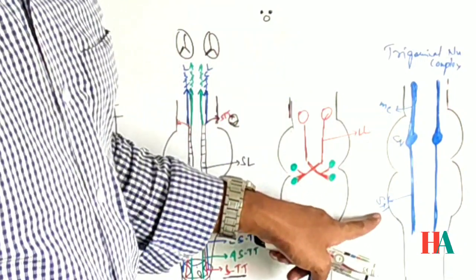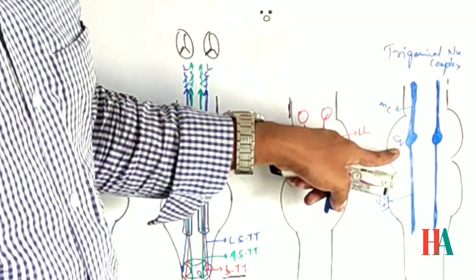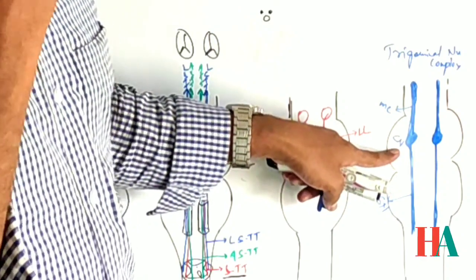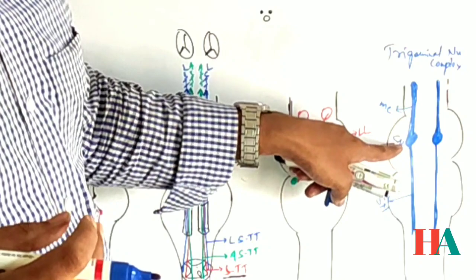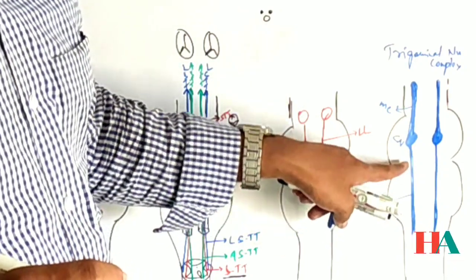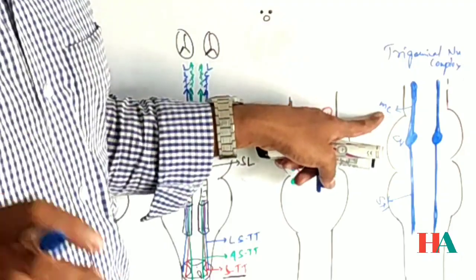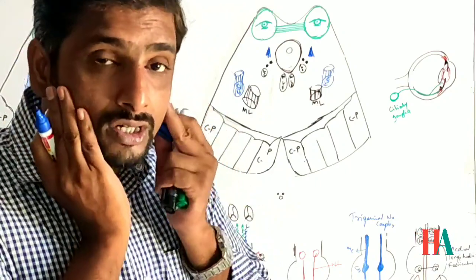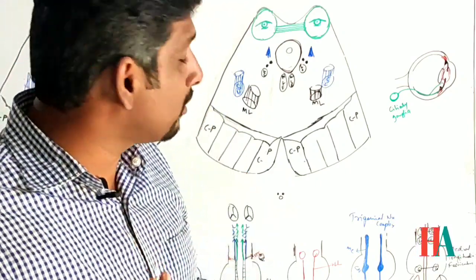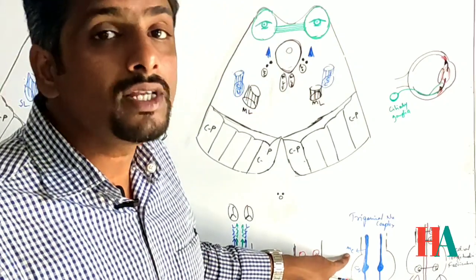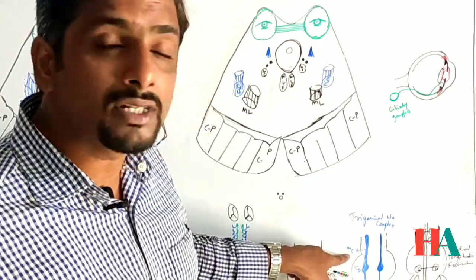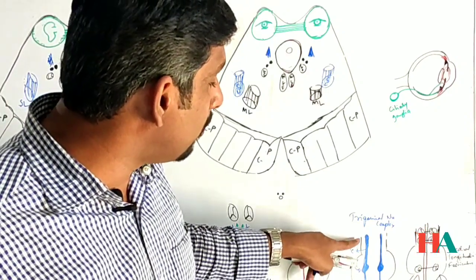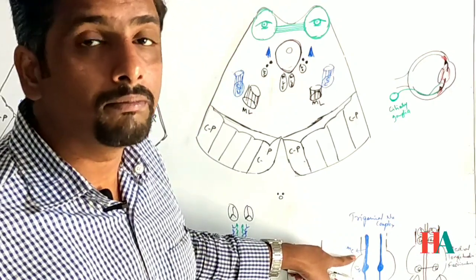We already studied the trigeminal complex: the trigeminal sensory neurons receive touch, temperature and pain sensation from the face, which comes here, the smooth touch, temperature and pain, towards the spinal lemniscus. And the mesencephalic nucleus receives the sense of position from the mastication muscles, the facial muscles, and almost all of the face. Okay, the sense of position will be received here, and this mesencephalic nucleus of the trigeminal nuclear complex is present along the whole length of the midbrain.